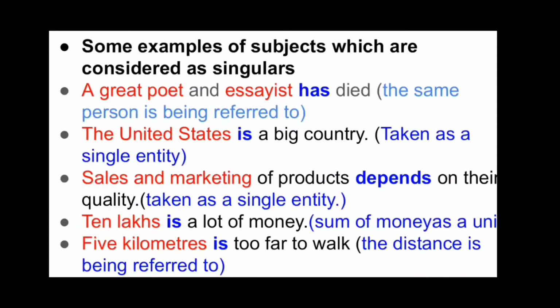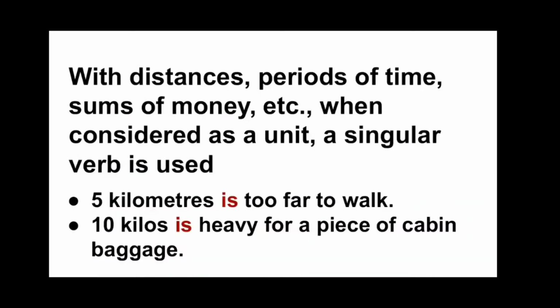It is a unit. Now 5 kilometers is too far to walk. Here also the distance is being referred to. So we use a singular verb. With distances, periods of time, sums of money, etc., when considered as a unit, a singular verb is used.